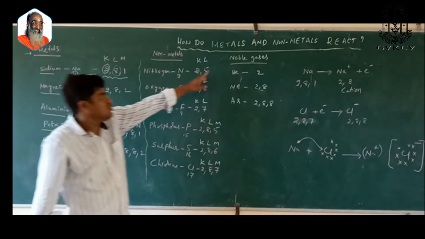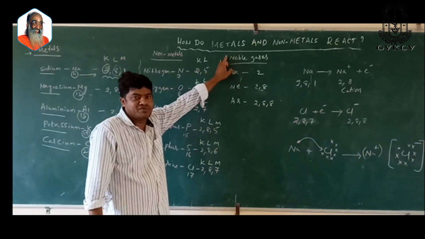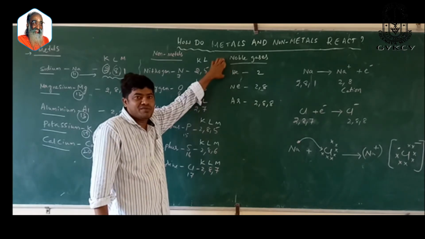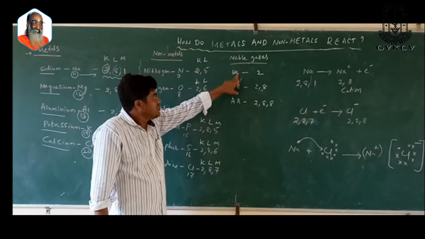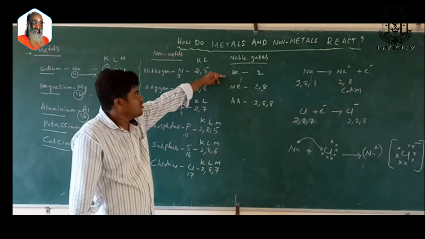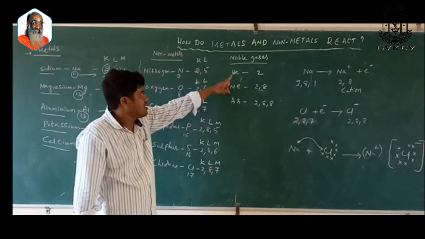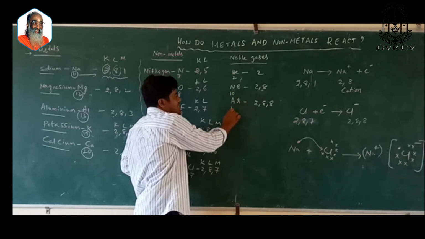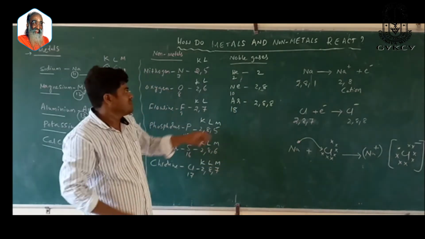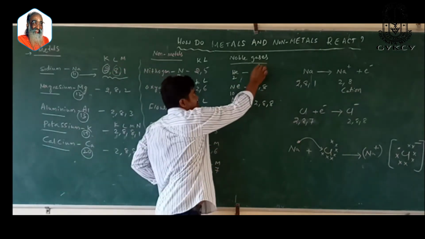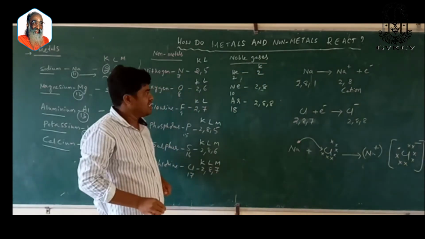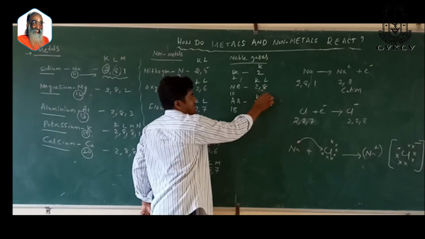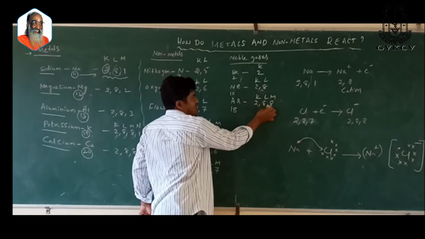And here you can also see noble gases, which are least reactive, do not react, or are very stable. Some examples discussed in our textbook are helium, neon and argon. Helium has atomic number 2, neon 10, argon 18. Helium has only 2 electrons, accommodated in the K shell. Neon is 2, 8 in the K and L shells, and argon is 2, 8, 8 in the K, L and M shells.